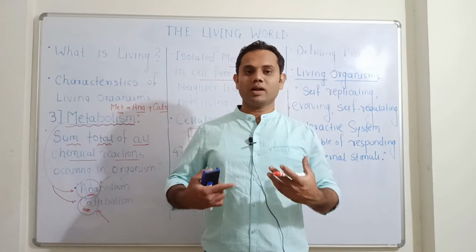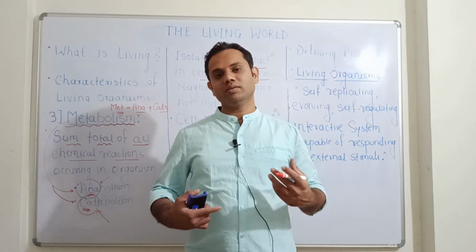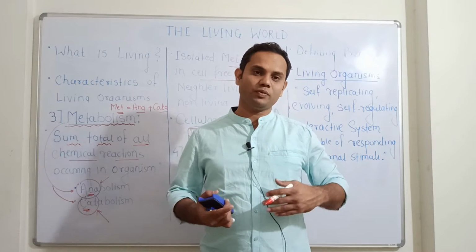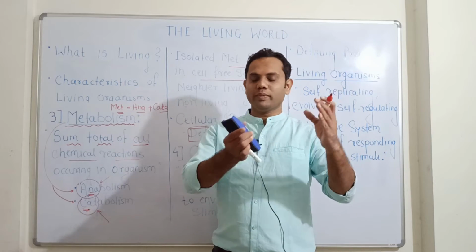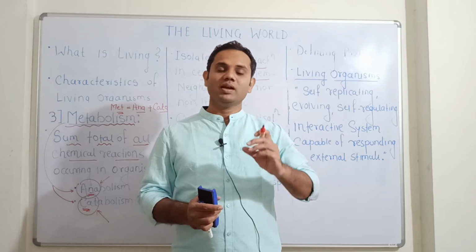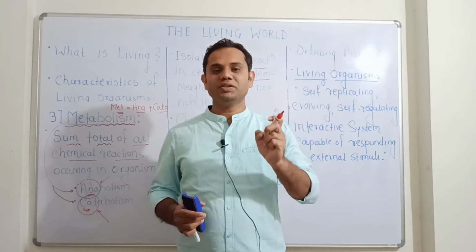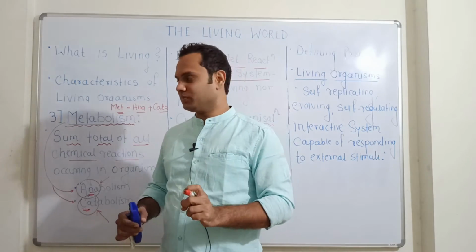So cellular organization is the machinery for all the metabolic reactions, and therefore, indirectly, cellular organization is considered a defining feature of living organisms.